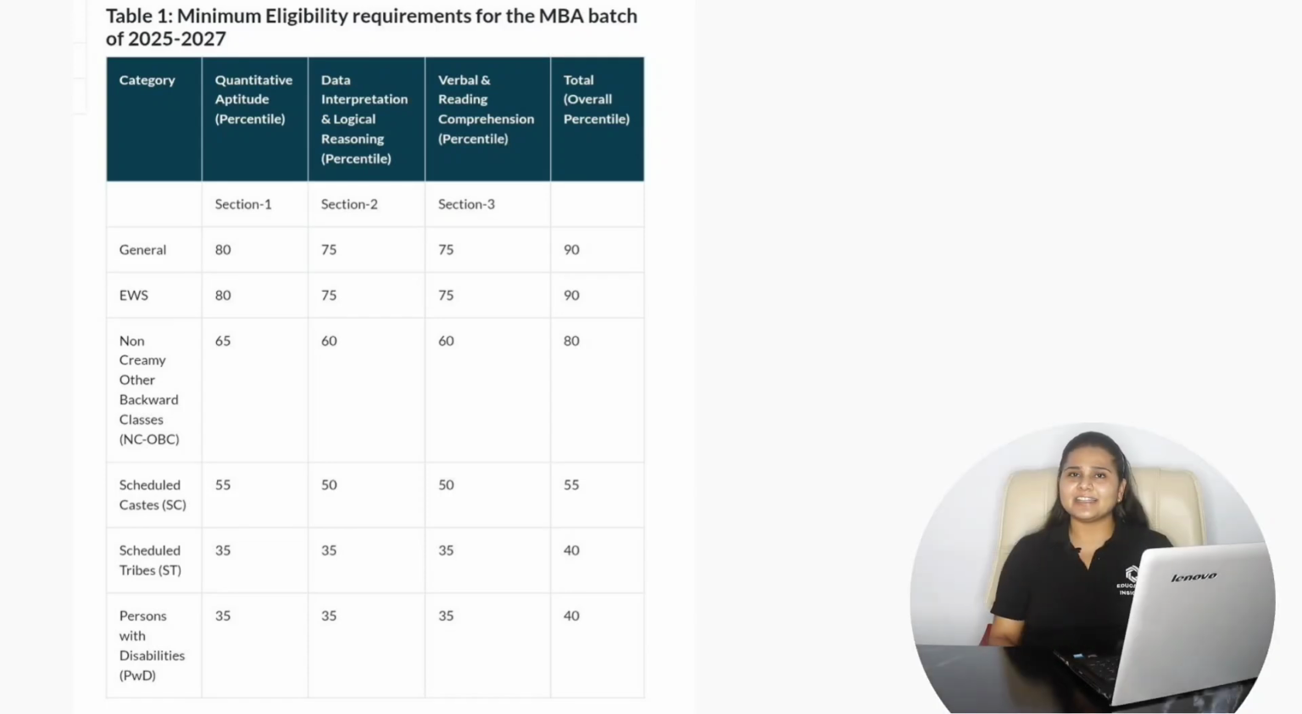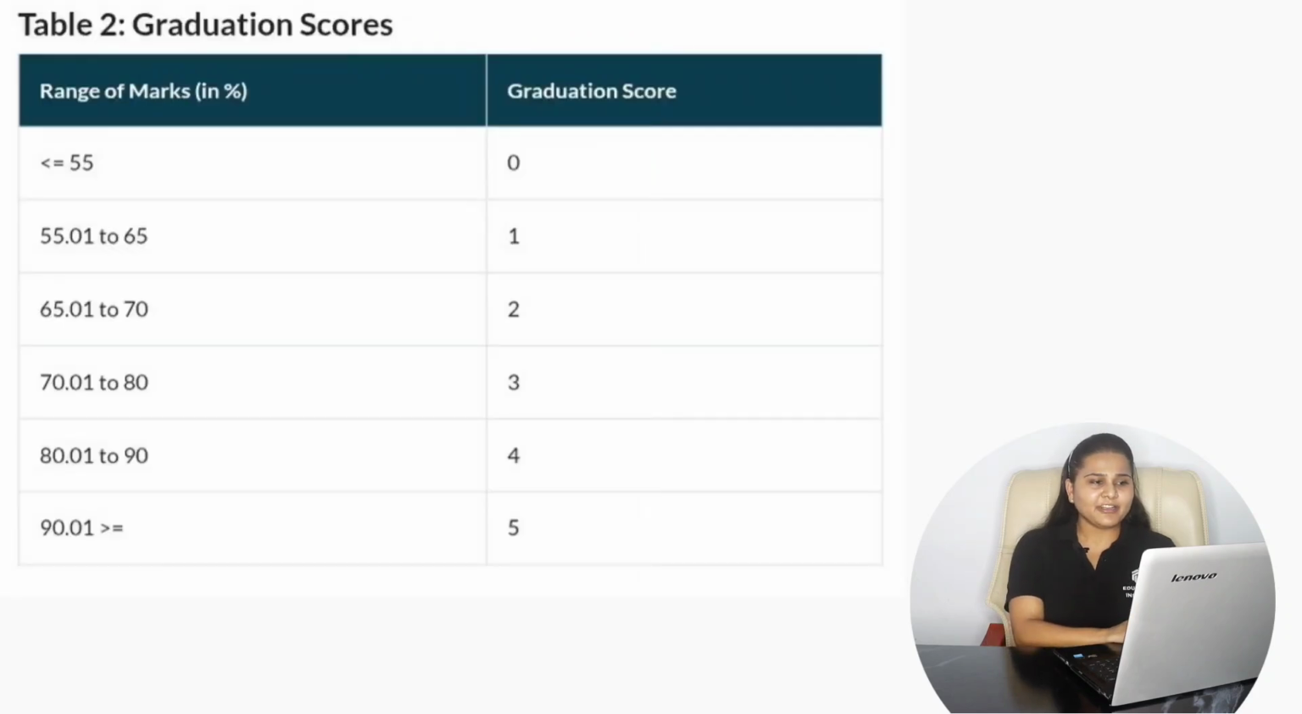If we consider the SC category, it is 55 percentile in quantitative ability, 50 percentile in DILR and VARC, and 55 percentile overall with your CAT 2024 score. For the ST and PWD category, it is 35 percentile section-wise and 40 percentile overall. So basically this is the minimum eligibility criteria for the CAT 2024 score.